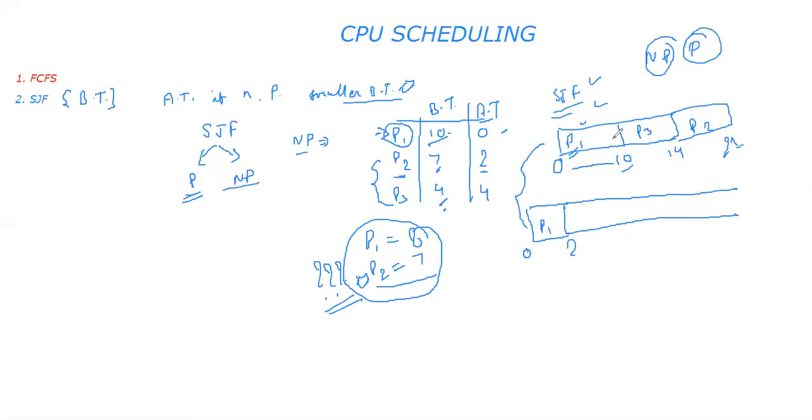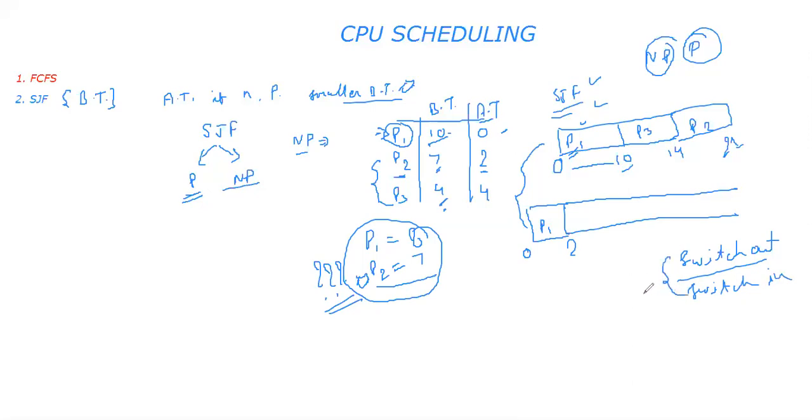So if you got any process at any point of time which should get executed immediately with respect to your current factor, then you switch out your process from your CPU and switch in the new process.